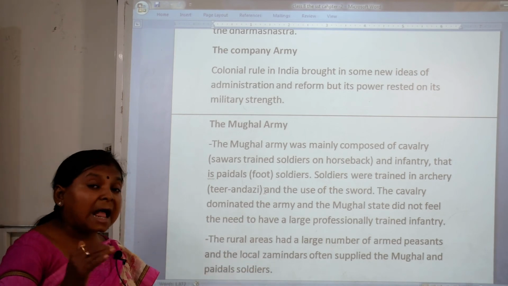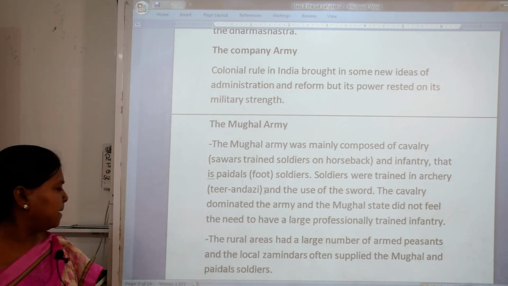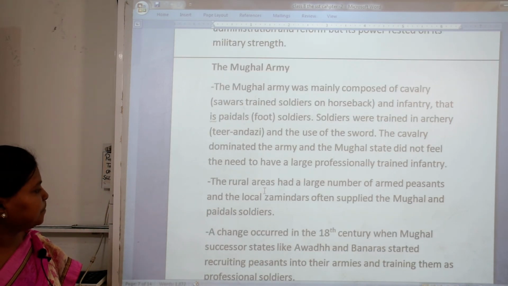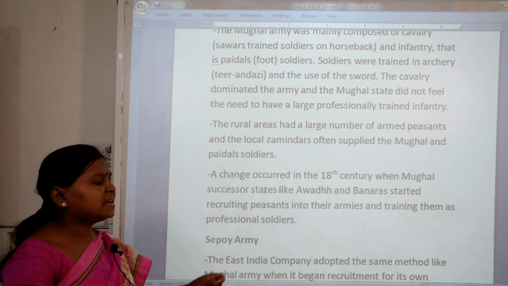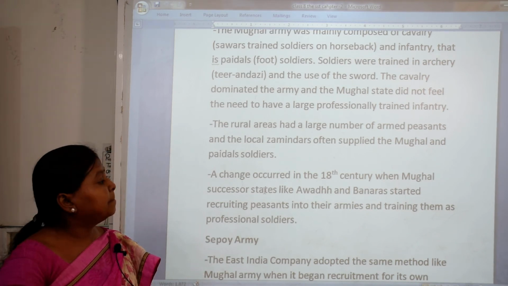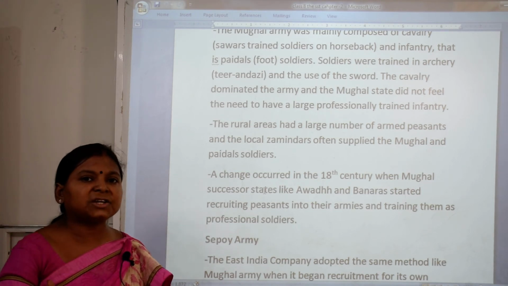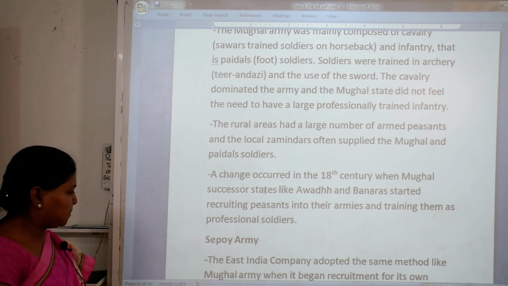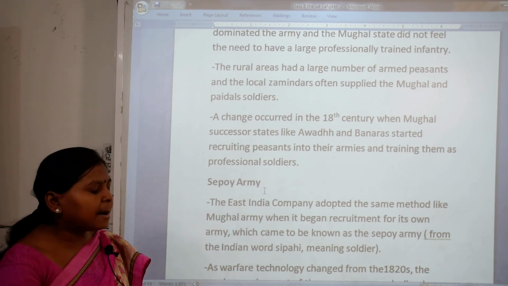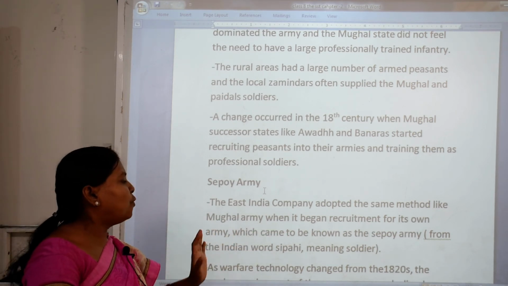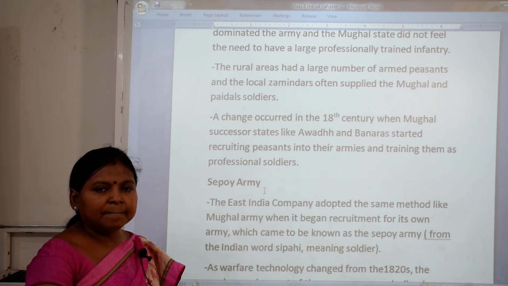The rural areas had a large number of armed peasants, and the local zamindars often supplied the Mughals with foot soldiers. A change occurred during the 18th century when Mughal successor states like Awadh and Banaras started recruiting peasants into their army and training them as professional soldiers. What is the difference with the Sipahi army? See, the East India Company adopted the same method as the Mughal army, and it started recruitment for its own army, which came to be known as the Sipahi army, from the Indian word sipahi, meaning soldier.